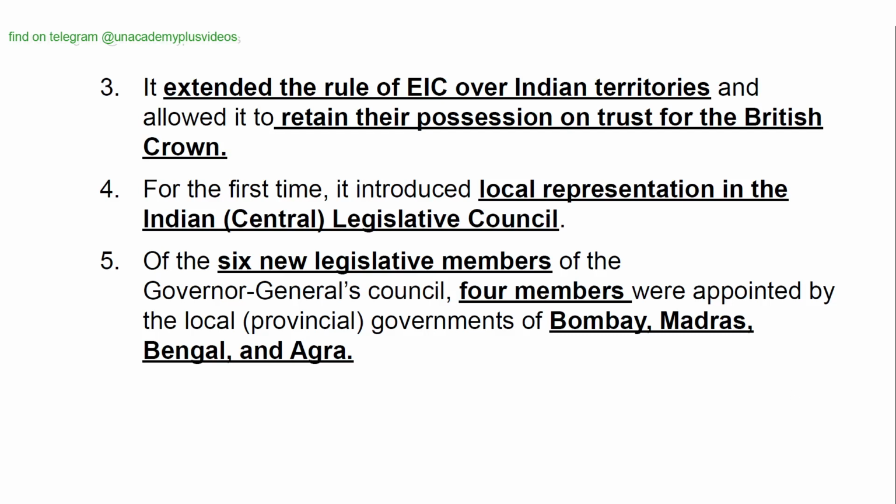For the first time, it introduced local representation in the Indian Central Legislative Council. Of the six new legislative members of the Governor General's Council, four members were appointed by the local provincial governments of Bombay, Madras, Bengal, and Agra.